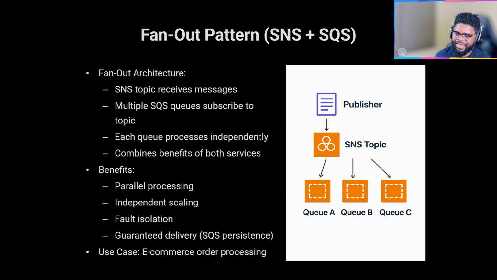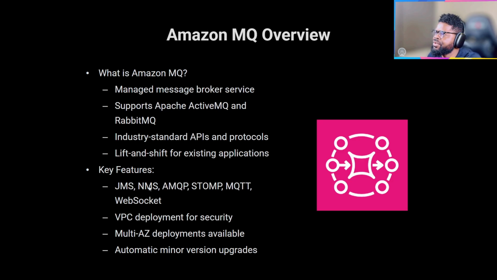So it means QA might not receive an exact copy. It could be QA is only interested in one kind of event, and QB is only interested in another, because of the attributes a topic can have. Guaranteed delivery, obviously, because SQS is going to persist the data. E-commerce order processing is a use case for that. For example, like I mentioned, you could have attributes where QA processes orders started, and maybe QC handles orders finished. It just depends on your design, but these things are there for you to be able to do.